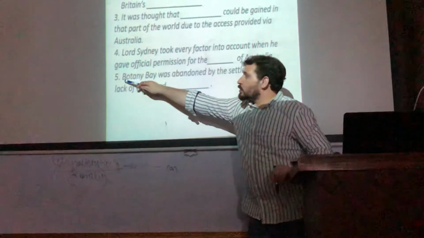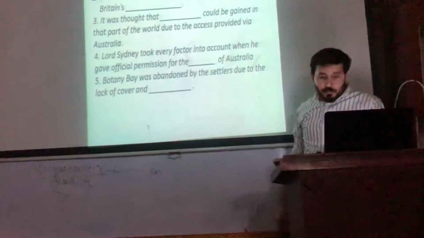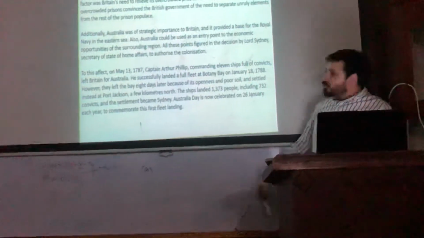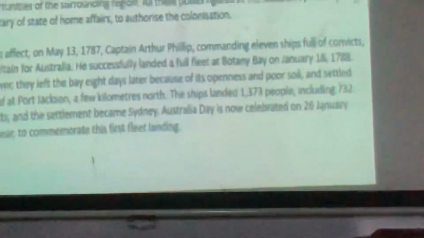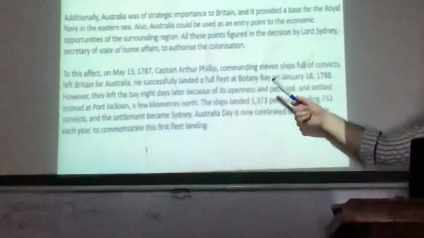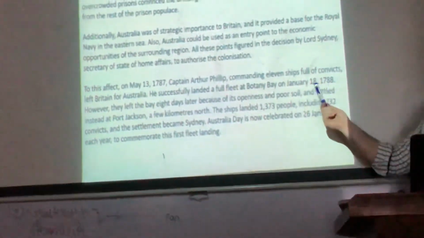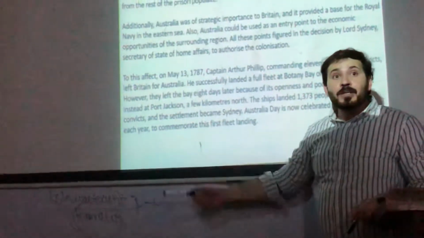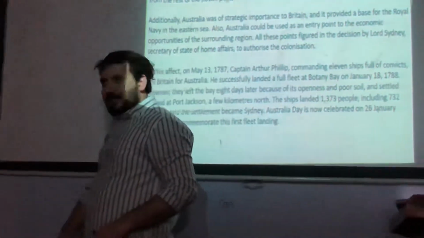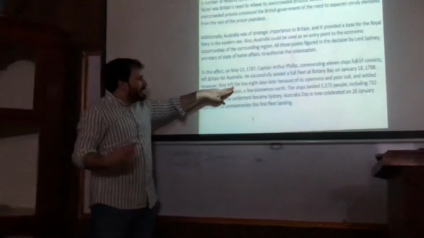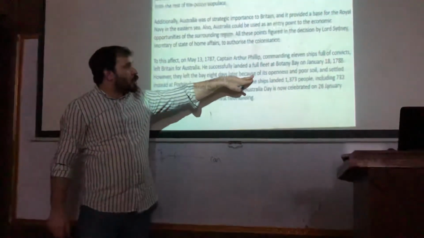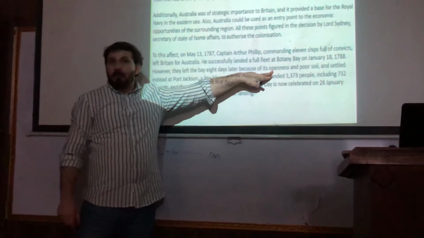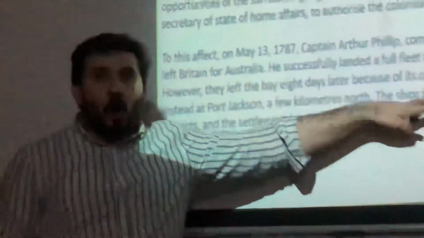So first of all we are going to find out the name of this person. Clear? So now find out where he is. Yeah, there he is. Clear? This is what? And January this. Clear? However, they left the bay. Left means abandoned. Clear? They left the bay. Abandoned by eight days later, because of its openness. Openness means what?